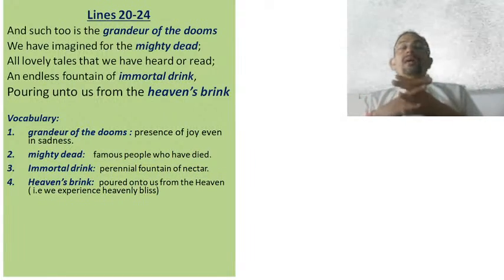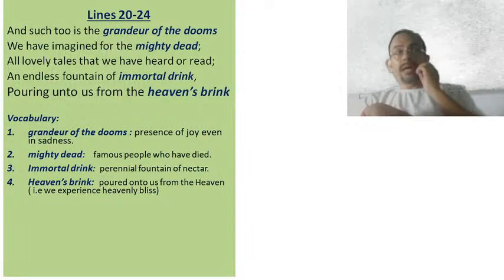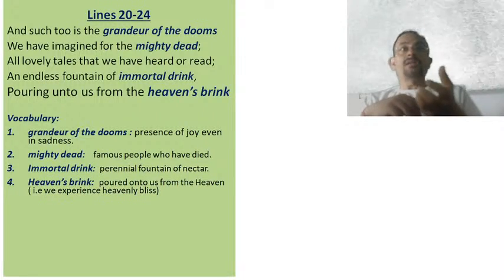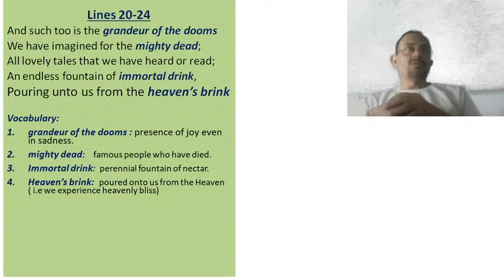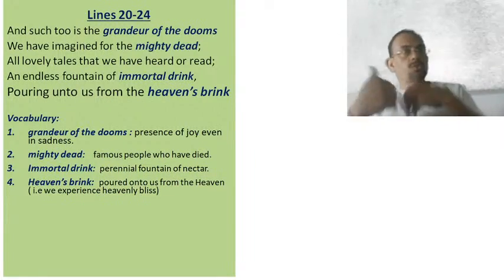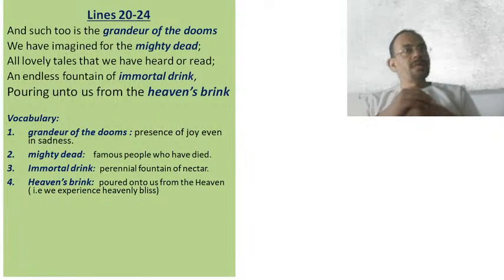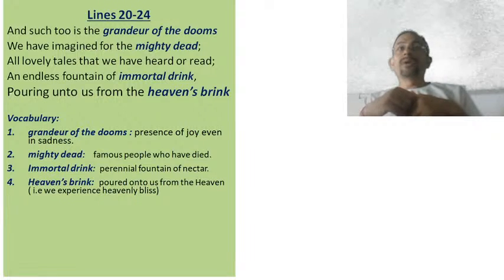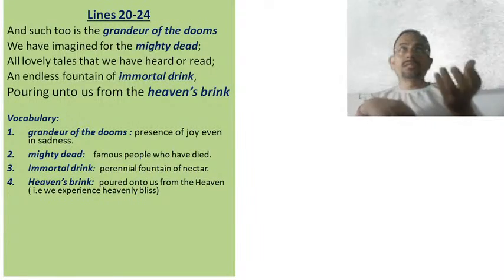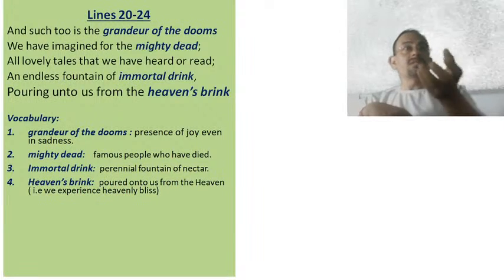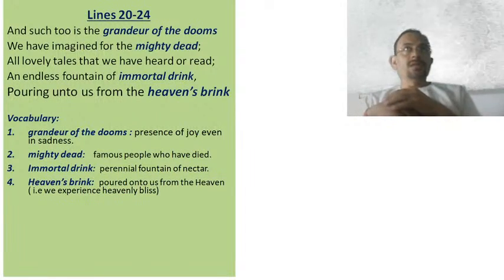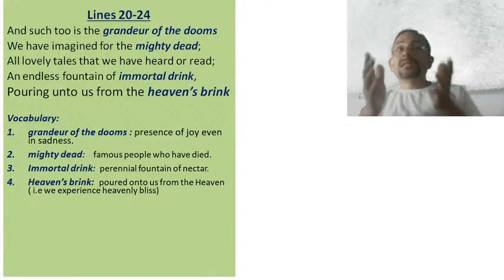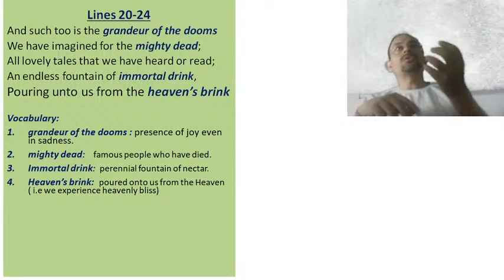Okay, so their contribution has been compared to an endless fountain here, a fountain of immortal drink pouring unto us from the heaven's brink, pouring unto us, being provided to us from heaven's brink. Heaven's brink here refers to the heavenly bliss, because this constant nectar or the immortal drink that is coming out of the fountain is something so blissful and divine that it appears that it is coming straight out of heaven.